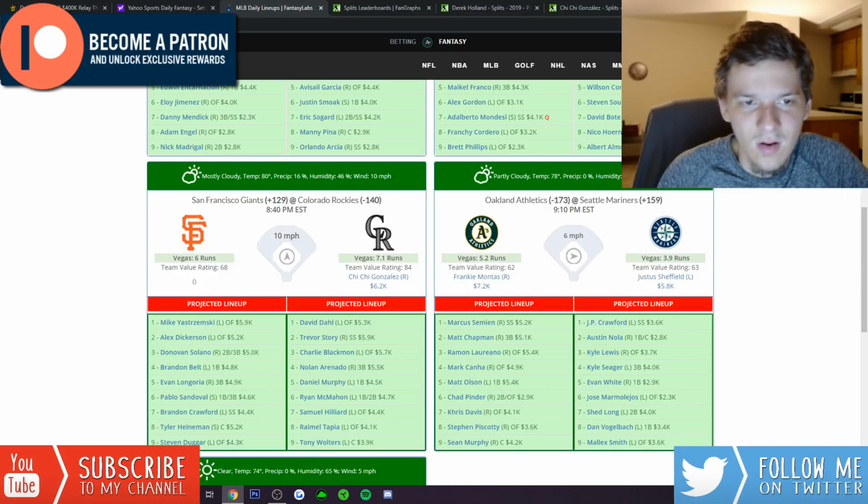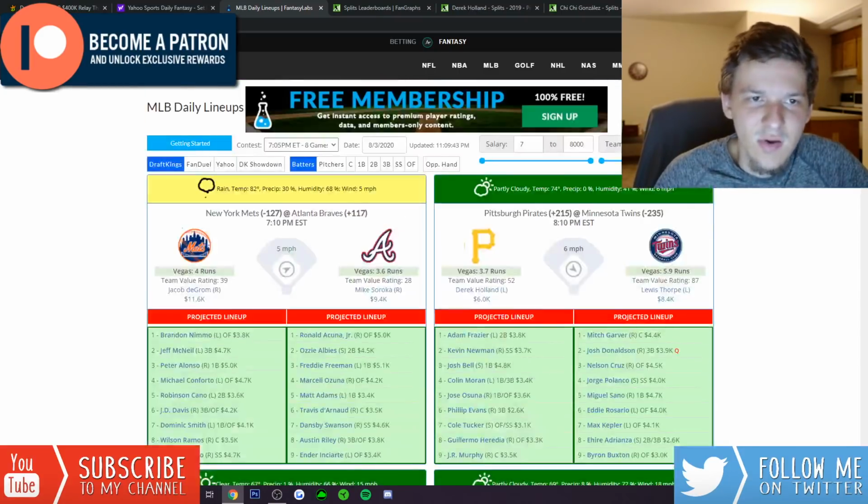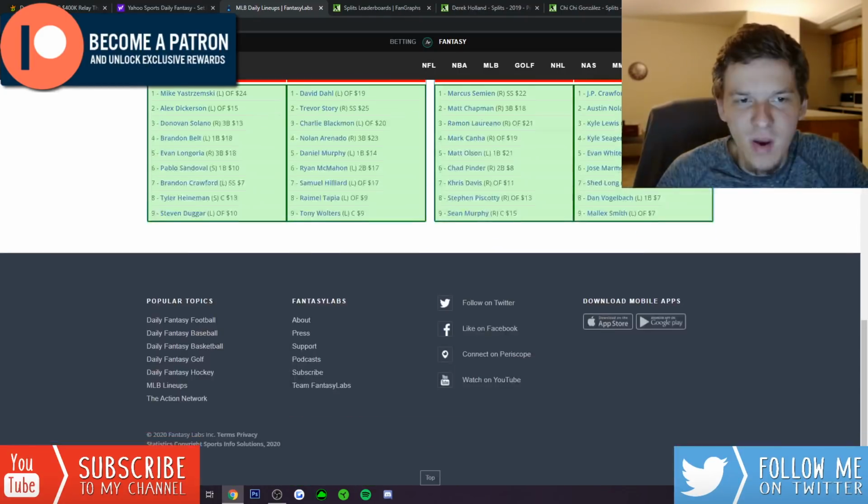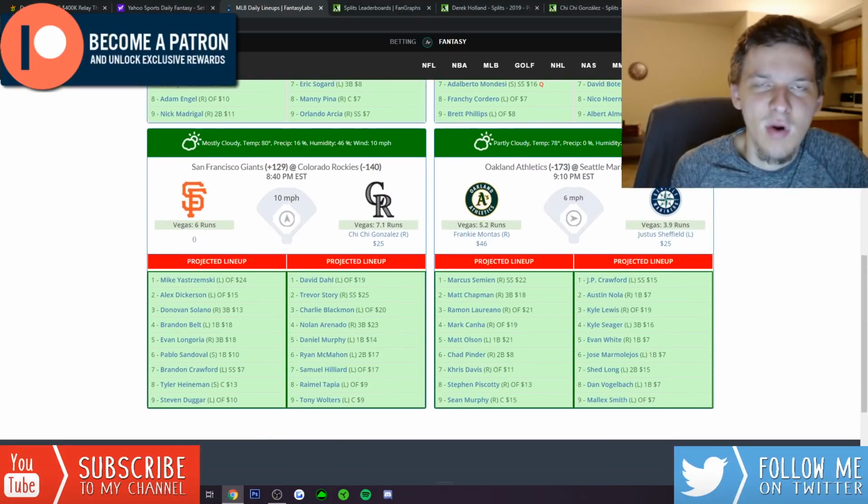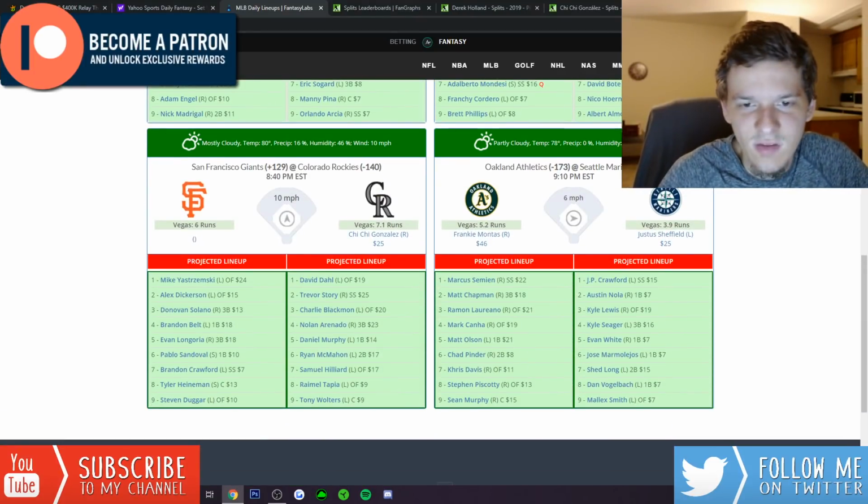But even on the Giants side, they're pretty expensive, too. Their top 3 hitters are all 5K and above. Brandon Belt's 4,800, which is expensive. Longoria's 4,900, which is also expensive. You kind of get more value if you look at Yahoo's pricing. Yahoo tends to always underprice guys at Coors. They leave guys way too cheap.